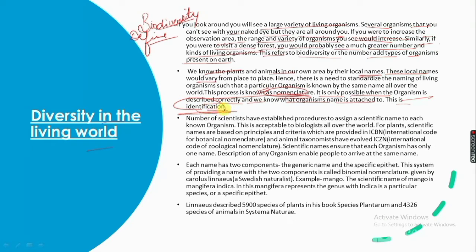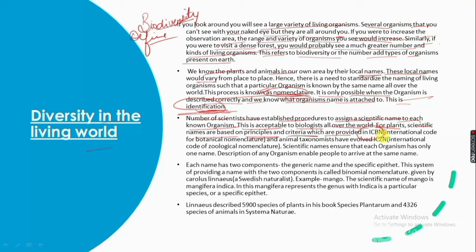A number of scientists have established procedures to assign a scientific name to each known organism, which is acceptable to biologists all over the world. For plants, scientific names are based on principles and criteria provided in the ICBN, the International Code for Botanical Nomenclature.